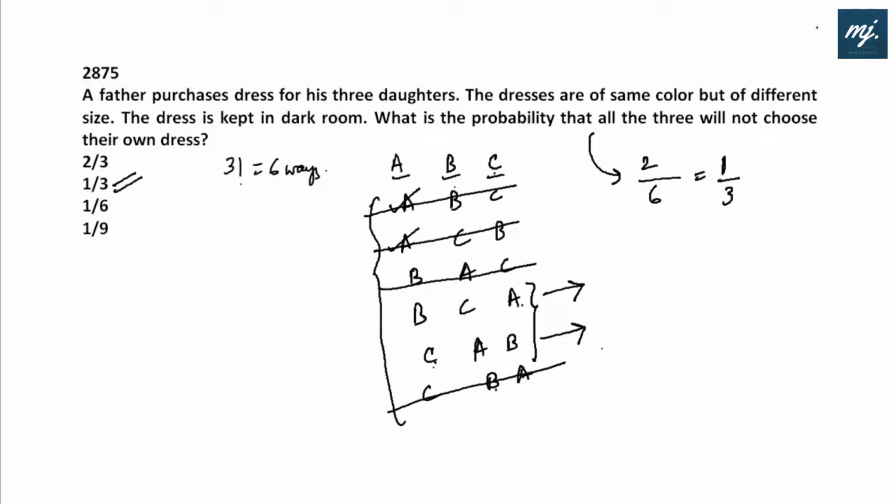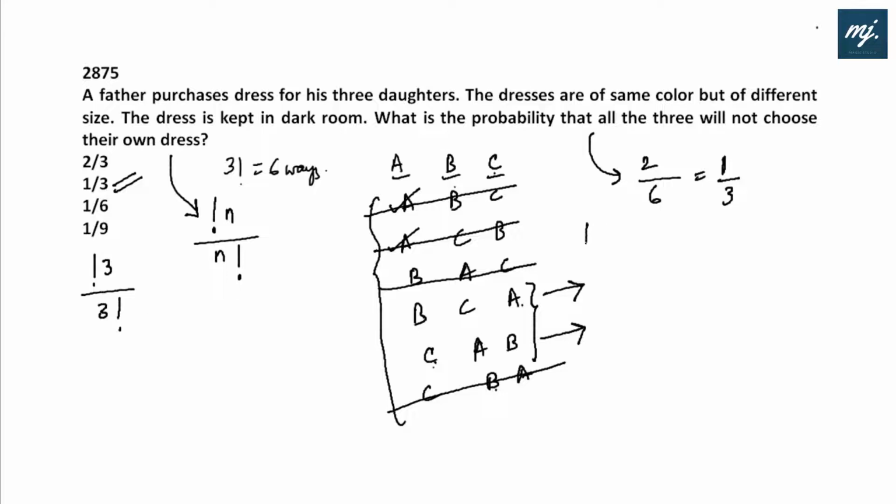Now, instead of doing this reasoning-based approach, if there are 4 or 5 or 6 people and the same question is given, then it won't be that easy for us to frame all the cases and solve it. In that case, we use the concept of subfactorial. The answer would be subfactorial n divided by factorial n. If there are n people, what is the probability that all n people will not choose their own place? It would be subfactorial n divided by n factorial.